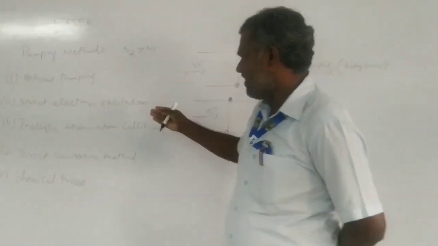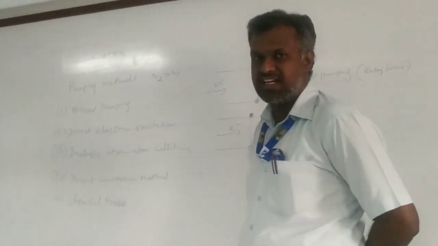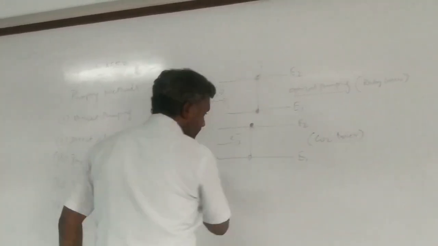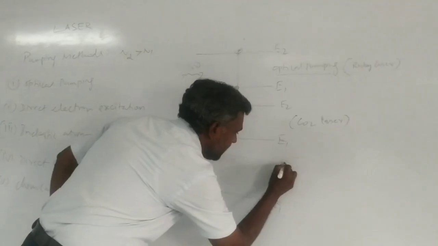And the third one is inelastic atom-atom collision. It has a slight difference from direct electron excitation. These two methods are very similar, but there is a small correction for inelastic atom-atom collision. Again, we have an energy level diagram, E1 and E2.